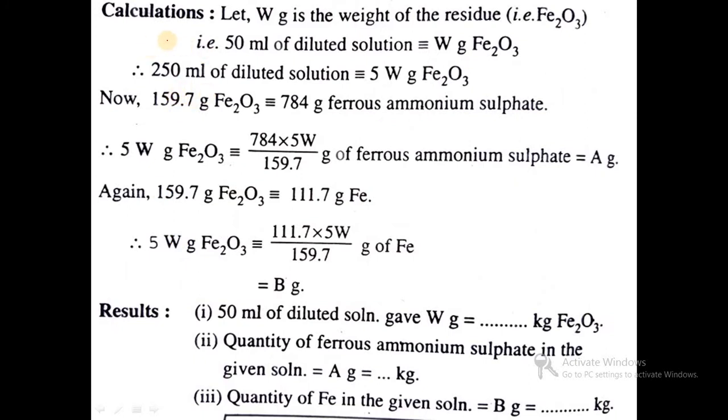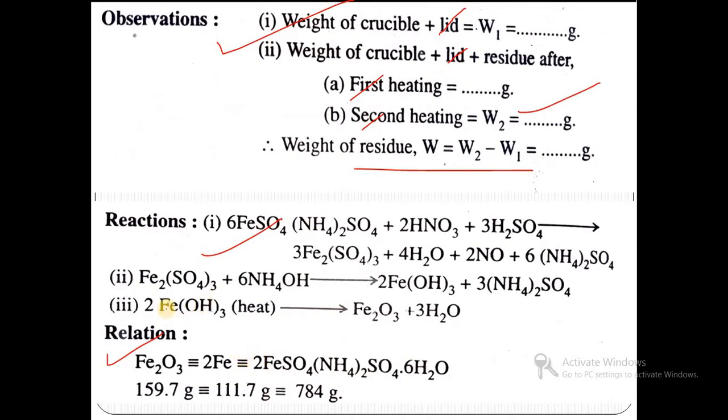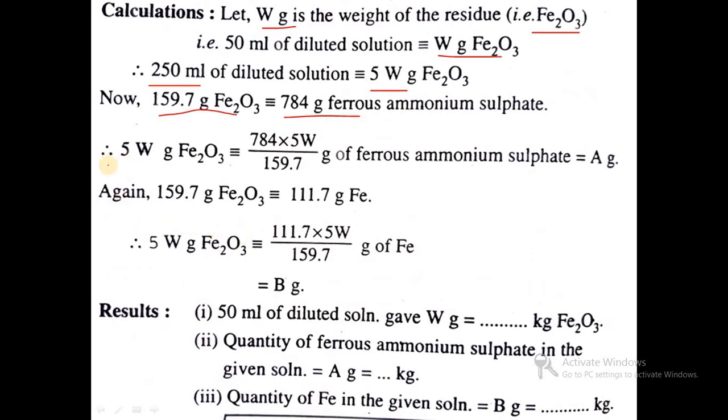Then in the case of calculations, W gram, the weight of the residue, is equal to the Fe2O3 quantity. Then the 50 ml diluted solution has W gram Fe2O3, so 250 ml means 5 times W. Then the relation is 159.7 gram Fe2O3 is equal to 784 gram ferrous ammonium sulfate, as in the previous slide. So 5W Fe2O3 is equal to 784 into 5W divided by 159.7.